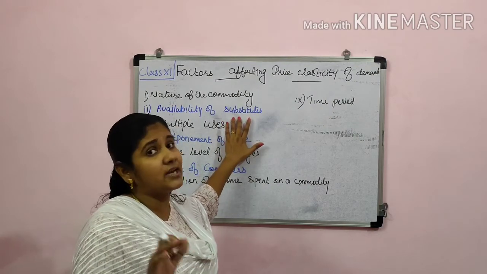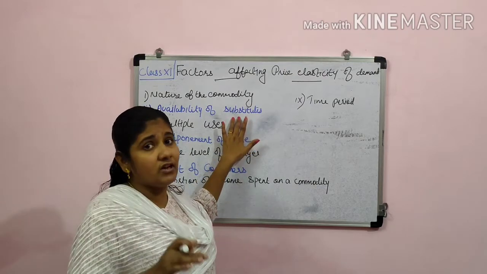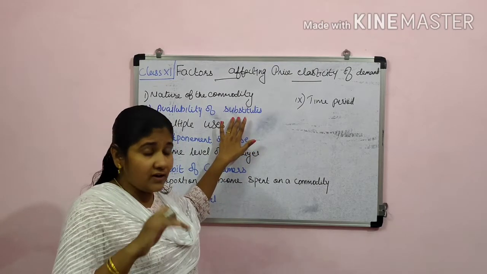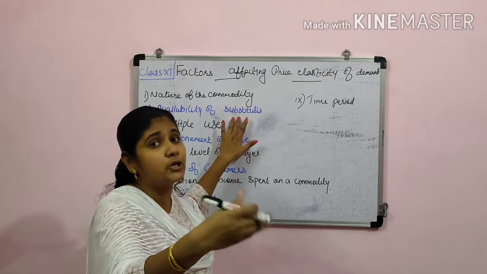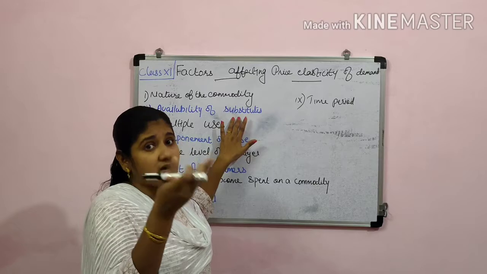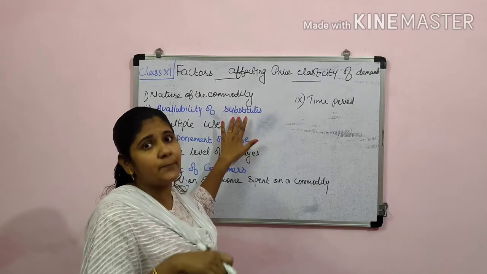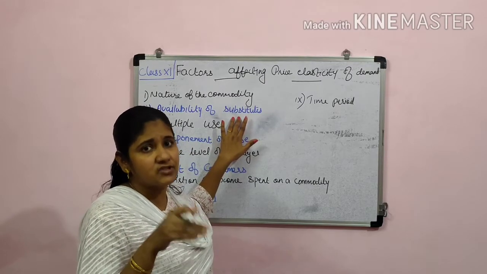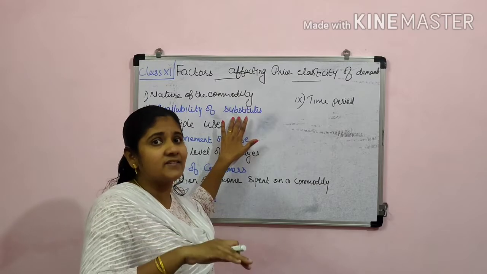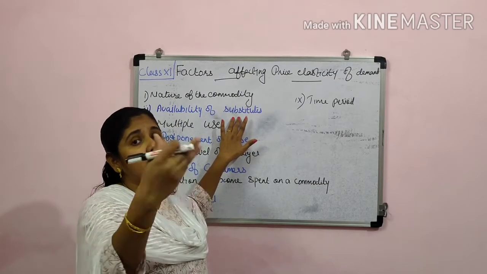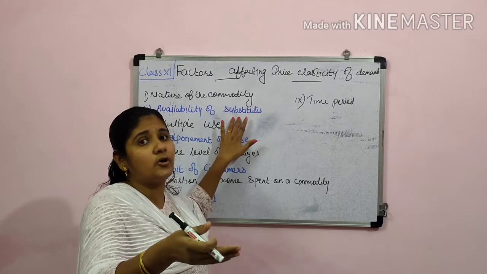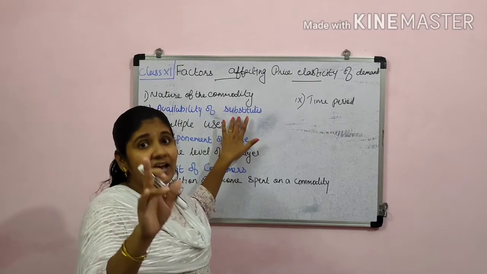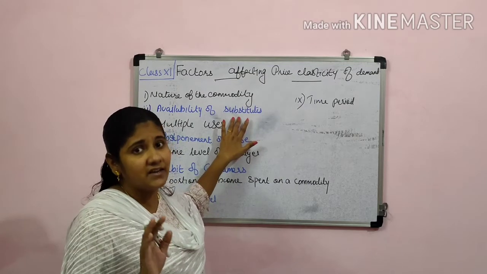Such type of items, we will start to purchase the substitute. If the price of the particular commodity regarding which we are discussing, X, increases, then we will postpone, or switch, and then it will be highly elastic in its nature.